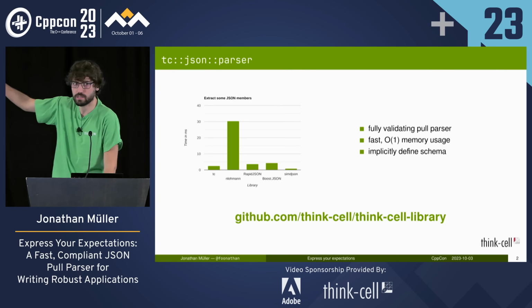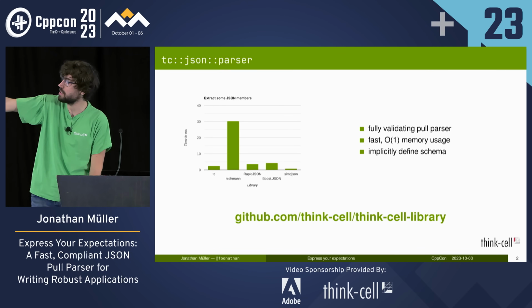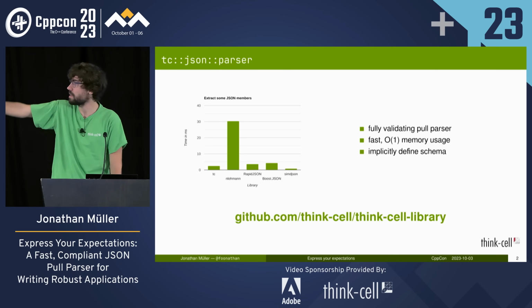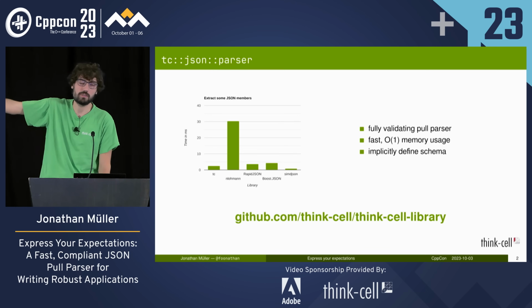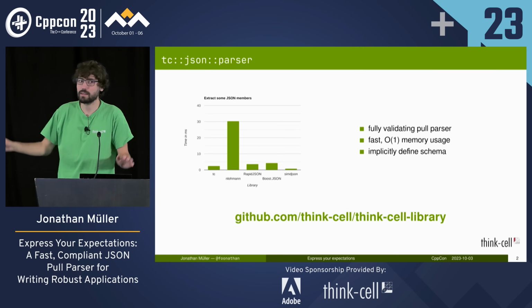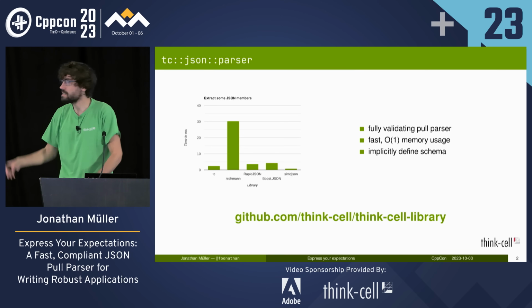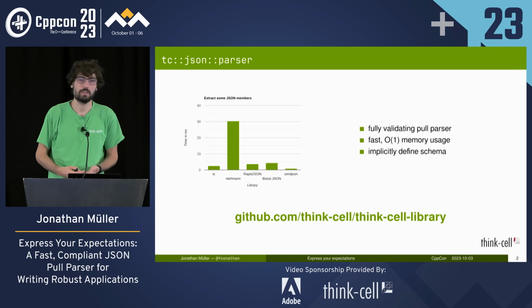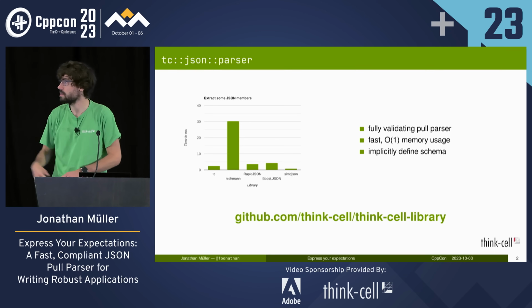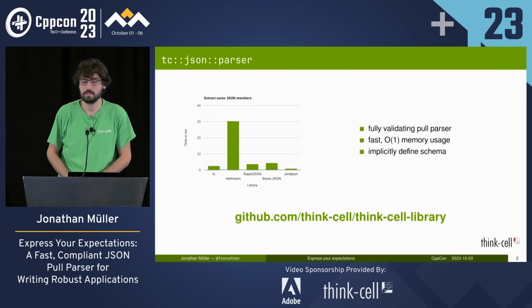The question is, do you have benchmarks for other JSON parsers versus yours? Which one is faster? Yeah, so there was one benchmark in the beginning of the talk with the popular ones. This is just a basic benchmark. So we've got Boost on the very left, and then we've got Loma, RapidJSON, Boost.JSON, and then simdjson. But the caveat there is that simdjson doesn't do validation, so it's just work. But benchmarks can all be tailored. From the libraries we've tried, it's the fastest one in our use cases where we want the full validation.